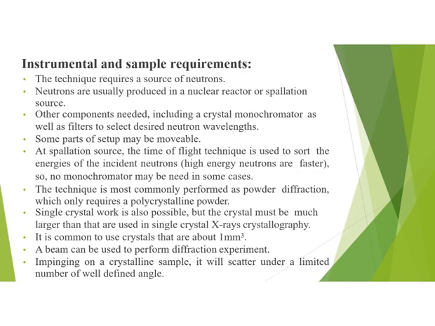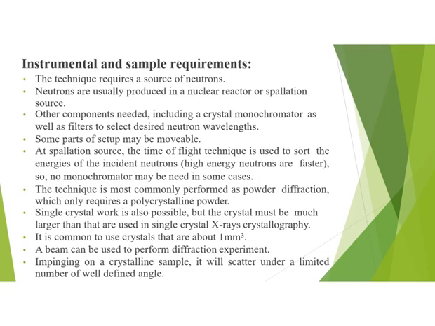This slide is about instrumental and sample requirements. We have gone into the details of the instruments and the samples required for neutron diffraction techniques, and this is the overview of all of our slides related to instruments and sample requirements. So we know that for the technique to take place we require a source of neutrons, and neutrons are usually produced in a nuclear reactor, or we use the spallation source, which in that case used protons.